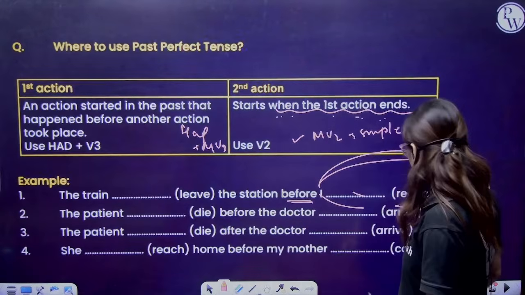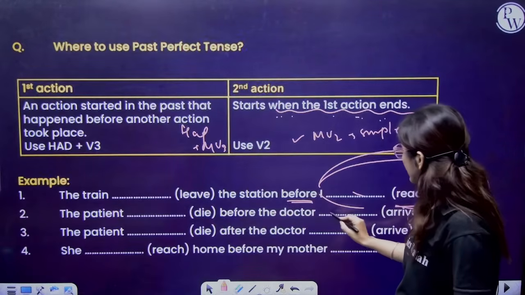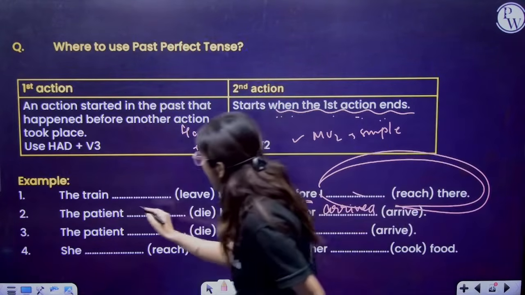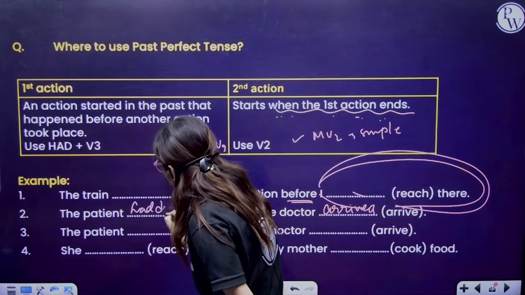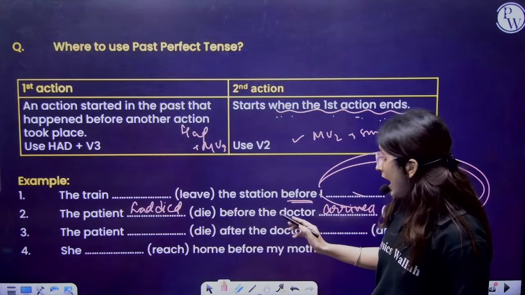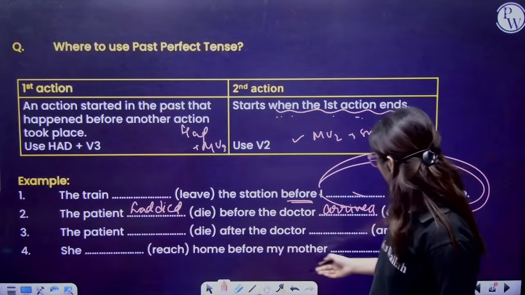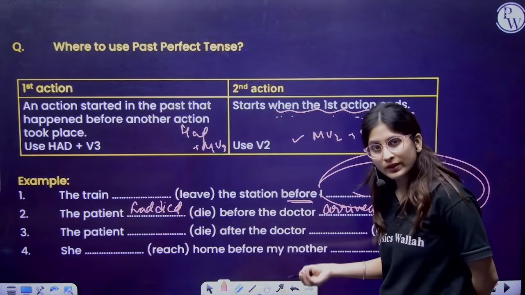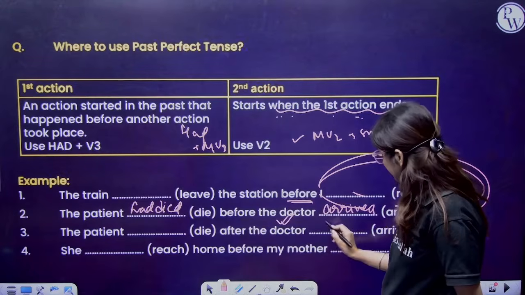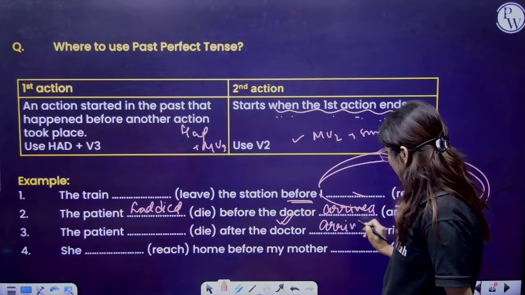Fine. Now, before the doctor arrived, the patient had died. Why? Because this was the first one. Now the first one is the doctor has arrived first. The doctor arrived.